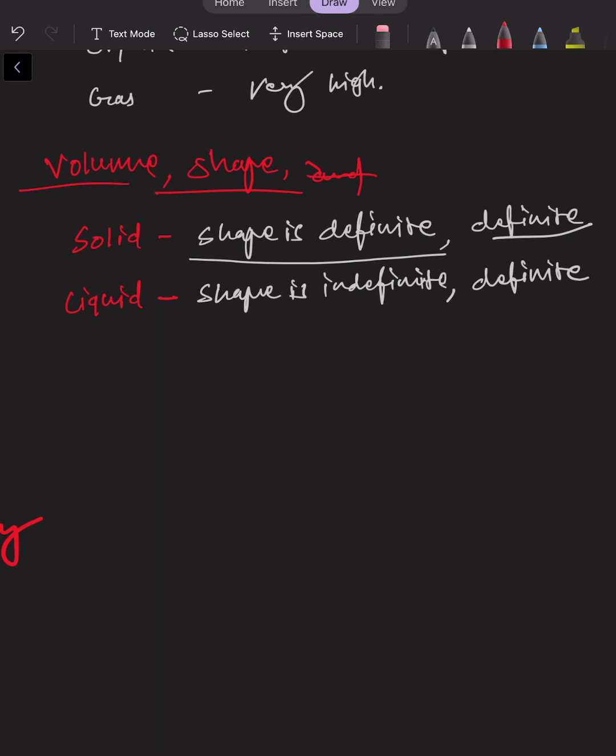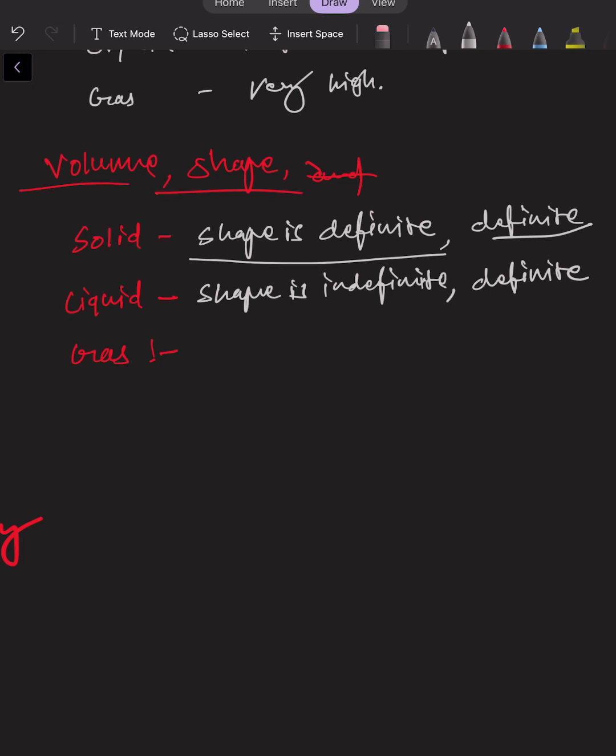While in the case of gas, if we put the gas in a whole room, then it will occupy the whole room. If we put that gas in a triangular shaped container, then it occupies the whole small volume of the container. If we put gas in a rectangular shaped container, then it will occupy the whole rectangular container.